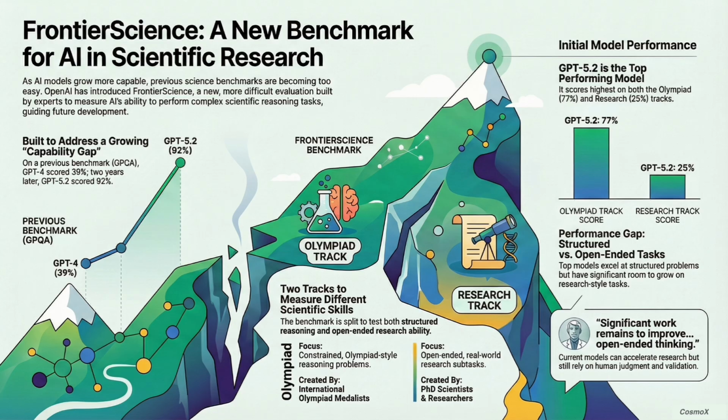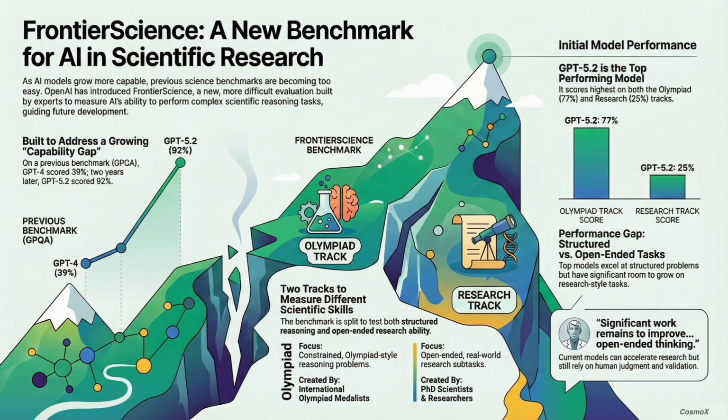First, there's the Olympiad track. Okay, what's that? Think of it like a really, really hard textbook exam. It's 100 questions, short answer, constrained reasoning. But then you have the other side of it, the research track. And that's a whole new ballgame. It's 60 original multi-step problems, the kind of stuff a real PhD scientist might actually get stuck on in the lab. This is where it gets open-ended.